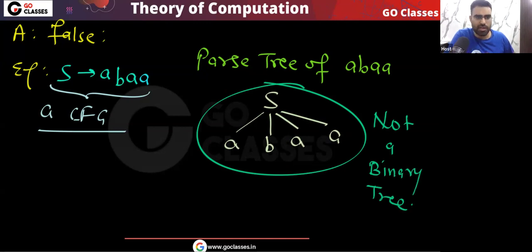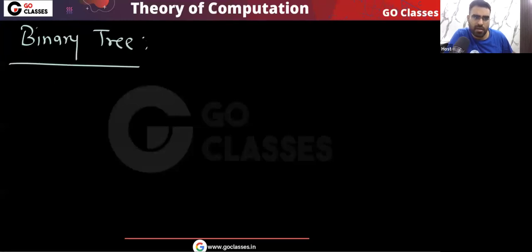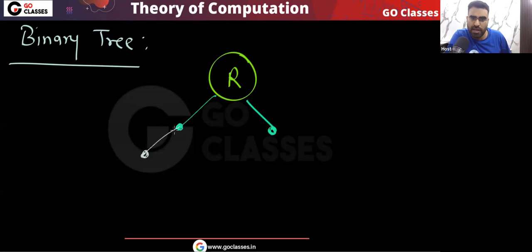Okay, is this point clear? Let me know. So very simple point. Because remember, what is a binary tree? What is the definition of binary tree? A binary tree is a rooted tree where there is a root node. And remember, every node has at most 2 children. Like this node has at most 2 children.